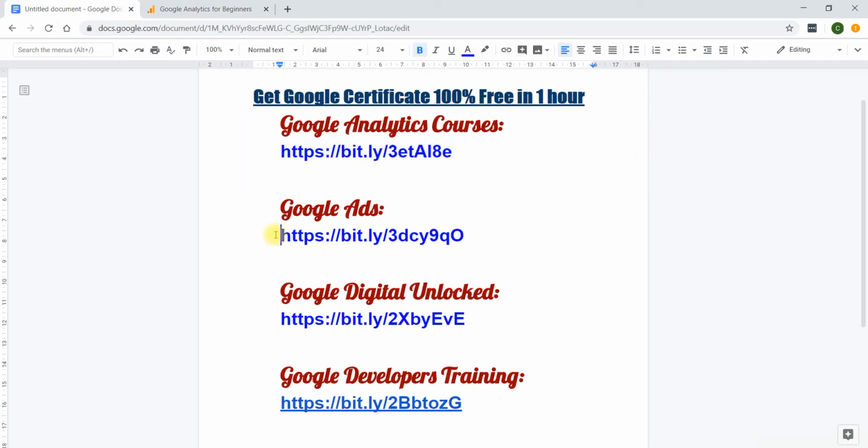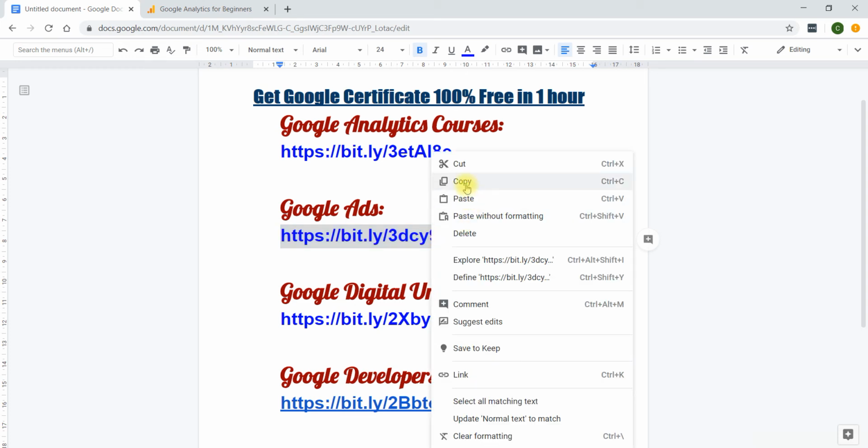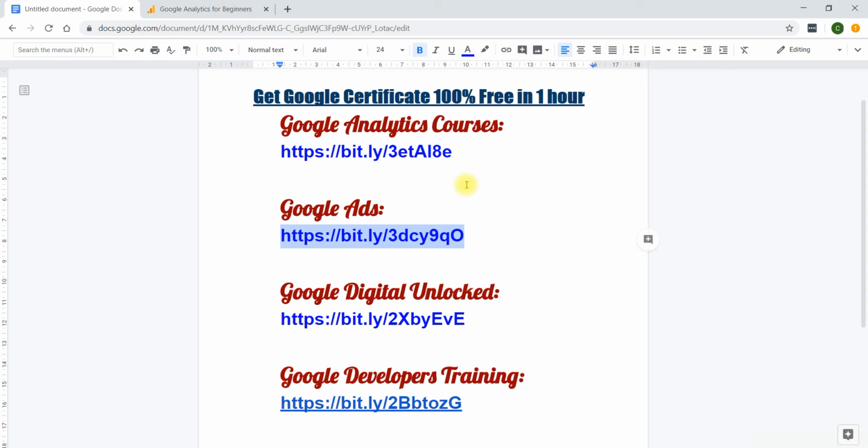Now I am going to Google Ads. So what is Google Ads? Google Ads means Google advertisement. You can boost your business or organization using Google Ads. You can publicize your business or organization, whatever you do. Like if you are working in an organization and you have to promote any brand, software, tools, or marketing, at that time you can use Google Ads.